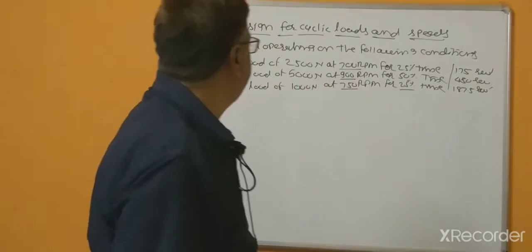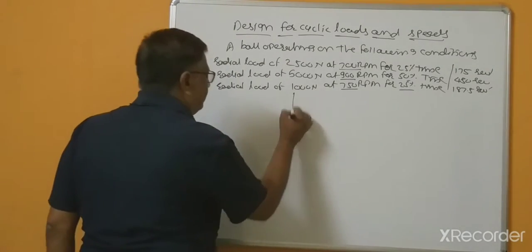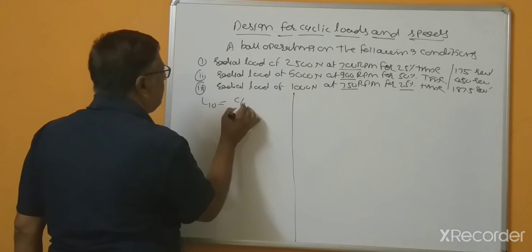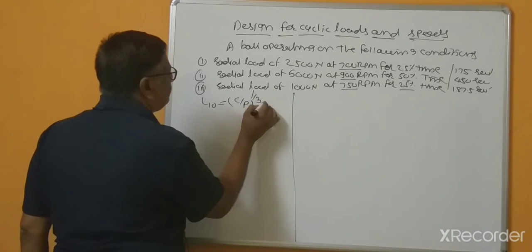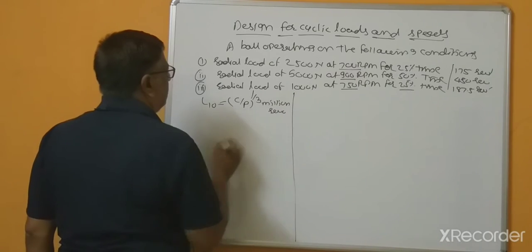For such types of loads, as you know, what is the relation? L10 equals C divided by P raised to 1/3, in million revolutions.